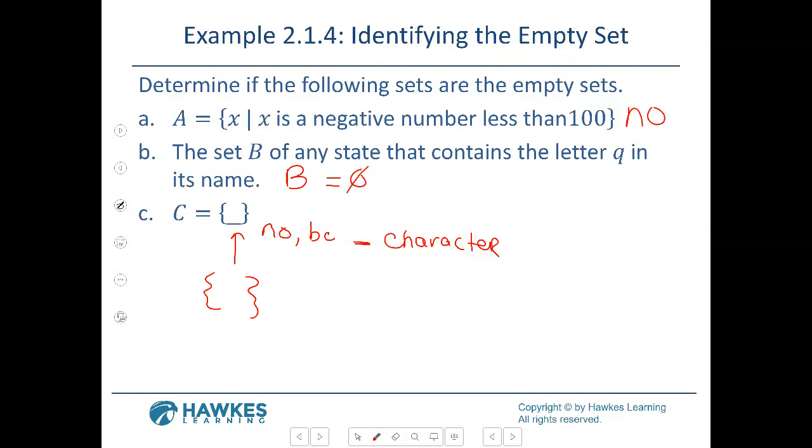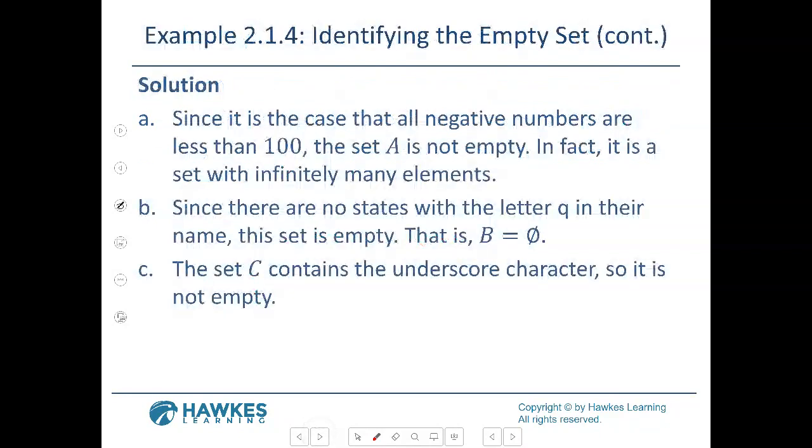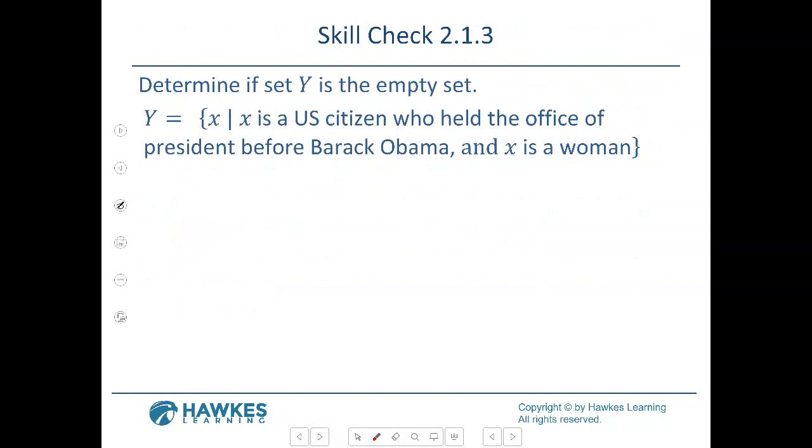All right, so empty set just means it's empty. Nothing is there. Nothing is there. And this is the no solution, so that's the same thing as empty. And I have to go past these to get to it.